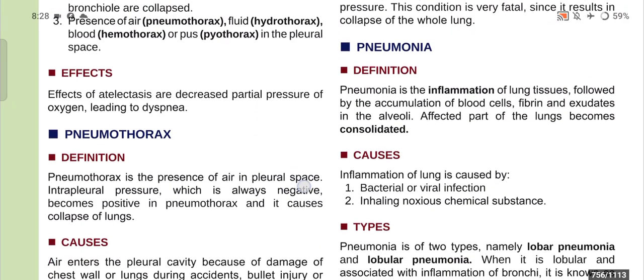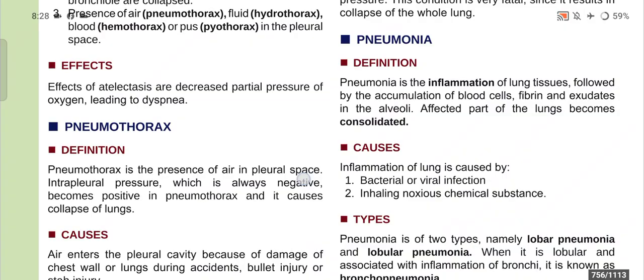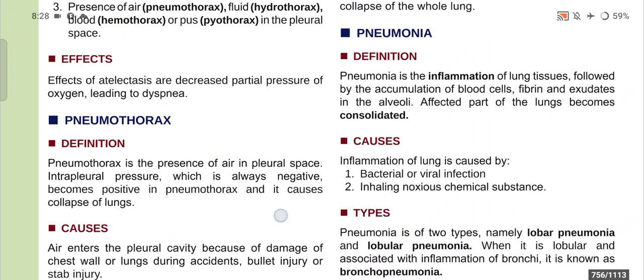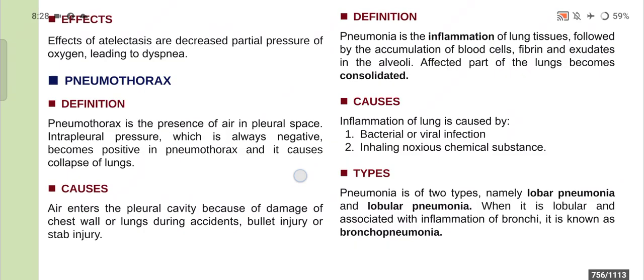Now, pneumonia. What is pneumonia? Pneumonia is a common term which is the inflammation of lung tissues followed by the accumulation of blood cells, fibrin, exudates in the alveoli, and affected part of the lungs become consolidated. Now, what are the causes of pneumonia? Inflammation of lung is caused by bacterial or viral infection and inhaling noxious chemical substances.